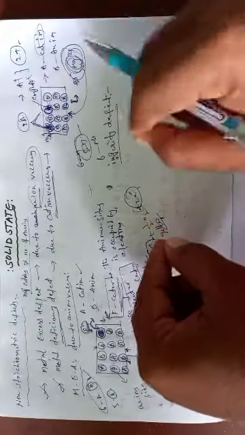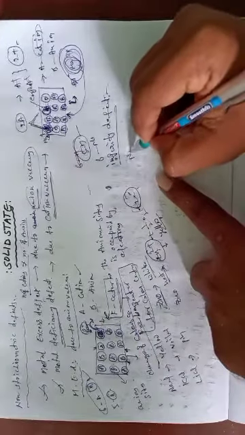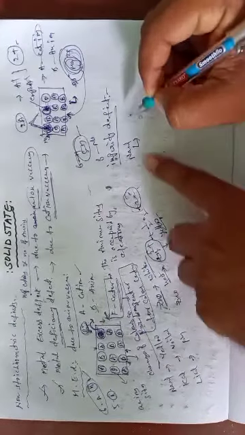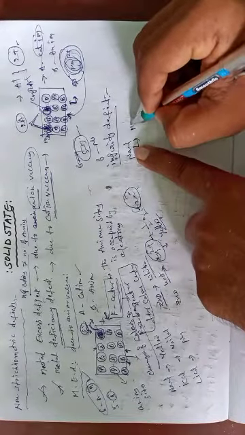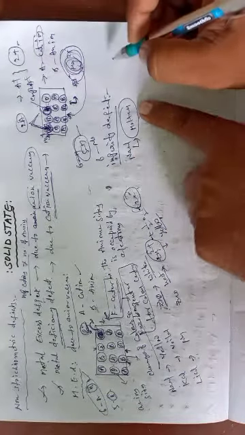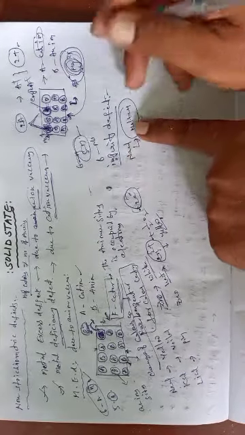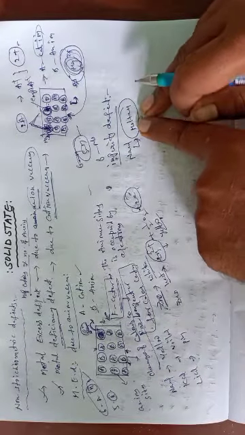Okay students, impurity defect means, suppose you have taken one solid crystal. This solid crystal contains some quantity of impurity. Suppose NaCl is taken. What type of NaCl? Molten NaCl. It means not a fused compound, not an aqueous compound.